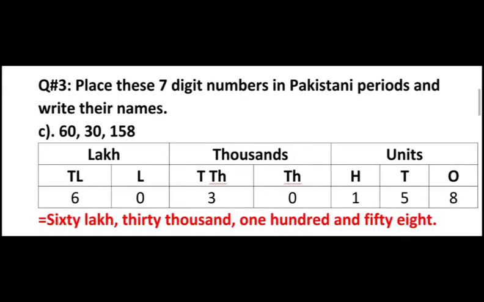In question number 3, place these 7-digit numbers in Pakistani periods and write their names. They have given us the value and we have to write it in Pakistani periods, like we have to put commas according to the Pakistani number system, and after that we will write the value in words. We will write their names. For example, the value they have given us is 60,30,158.